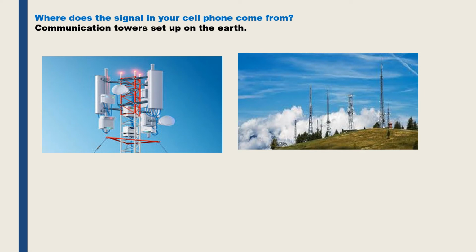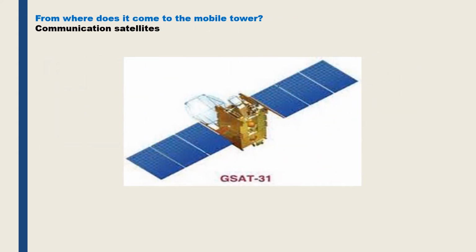Where does the signal in your cell phone come from? You must have seen in nearby areas many mobile towers installed at various places. So the cell phones receive signals from one of these mobile towers located in our area. From where does the signal come to the mobile tower?